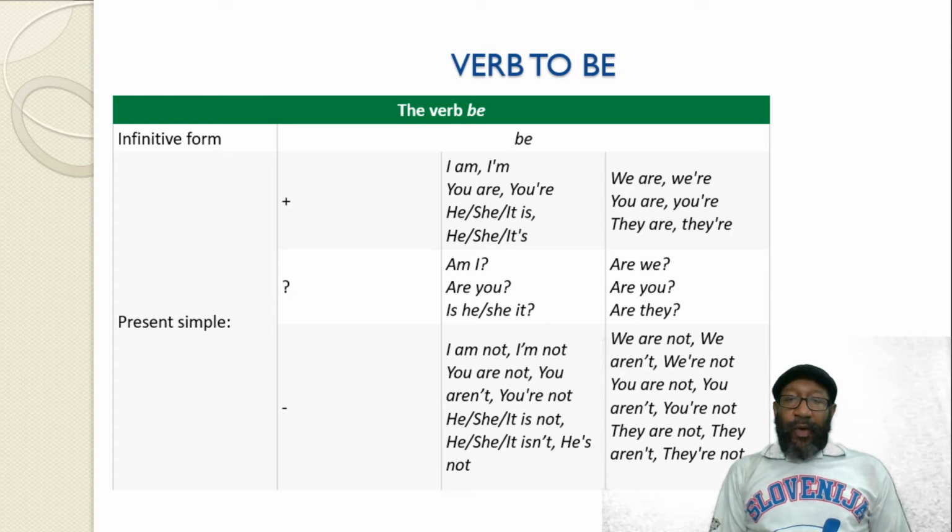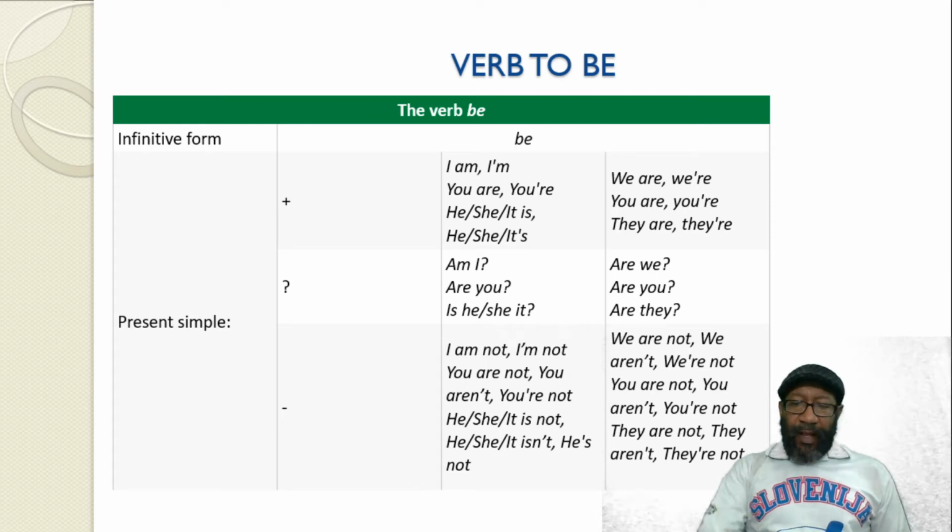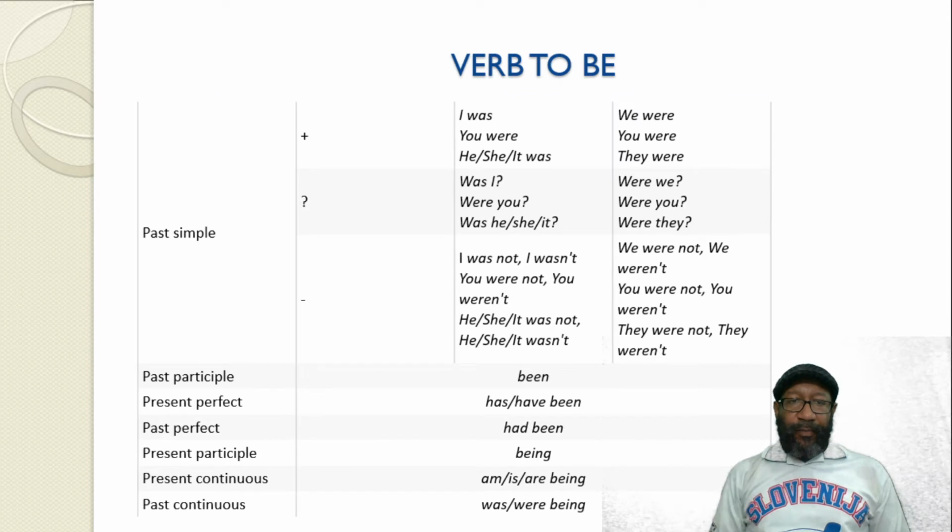But we also have the negative form. I am not, I'm not, you are not, he is not, she is not, we are not, you are not. So in this case, you add not after the verb to be. And you can make contracted forms of these structures. All right, so this is the first example for the verb to be.